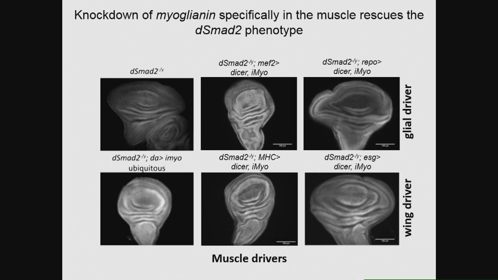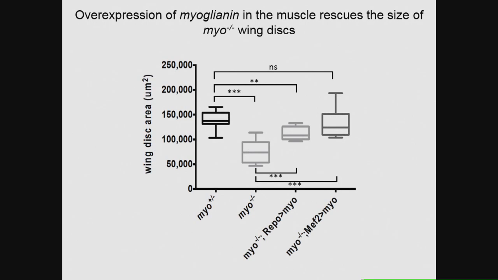So we can also demonstrate a rescue experiment by resupplying myoglianin in the muscle of myo mutants, which rescues the wing disc size phenotype. So again, I showed you earlier that in the mutants, the discs are smaller, and we can rescue this small size by overexpression of myo in the muscle using a MEF2 driver.